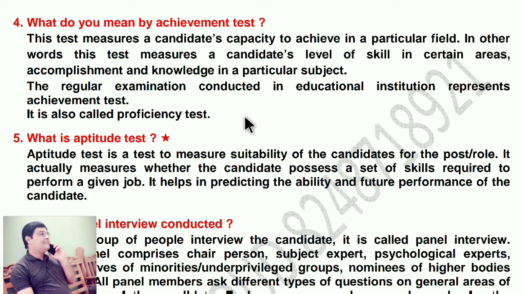So, to know the student's capacity, they are conducting achievement tests. That is also known as proficiency tests.